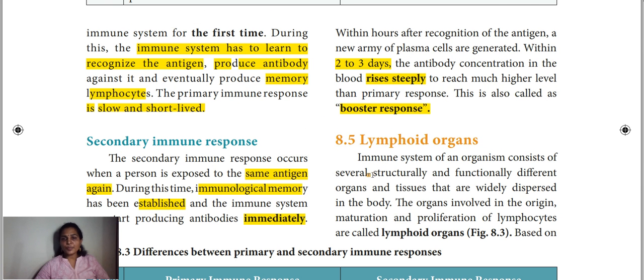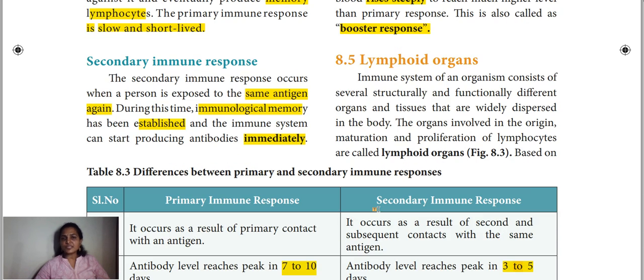The next topic is a very important topic, that is lymphoid organs. So what are lymphoid organs? These are organs which produce cells, allow the cells to mature, and allow the cells to proliferate. What cells? Lymphocytes. See here again we have the answer in the heading, lymphoid organs. Lymphoid means lymph cells, lymphocytes we can say.